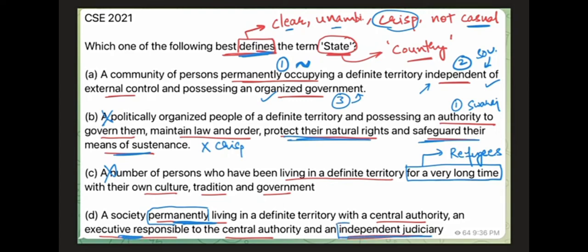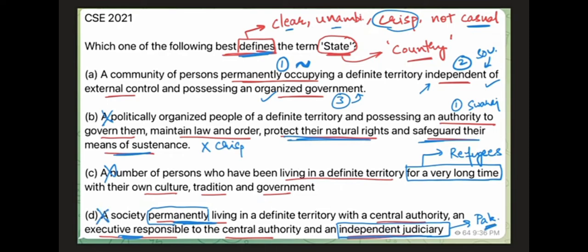Do we have countries that do not have an independent judiciary? Look at the case of Pakistan. Pakistan's judiciary is not independent of its army, right? Its army has a huge role in how justice is delivered in the country. But Pakistan is still a formally recognized country. It's even a member of the United Nations. So the Delta option also is a problematic option.